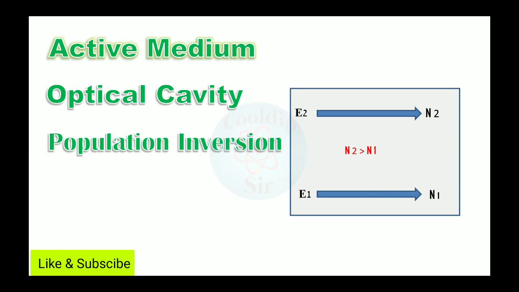If we consider that E1 is the ground state energy level having N1 particles, and E2 is the excited state energy level having N2 particles, then according to the definition of population inversion, the number of particles in the excited state is greater than the number of particles in the ground state. So as we can see, N2 is greater than N1.